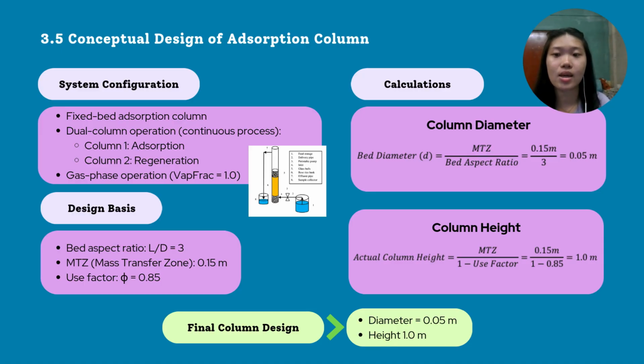For the design basis, the aspect ratio L over D is 3, the mass transfer zone is 0.15 meters, and the yield factor is 0.85. The mass transfer zone represents the region where the active adsorption occurs along the bed length. From the design calculations, the column diameter is 0.05 meters, and the column height based on the yield factor is 1 meter. So the final column dimensions are a diameter of 0.05 meters and a height of 1 meter. This configuration ensures enough contact time and efficient removal of the water.